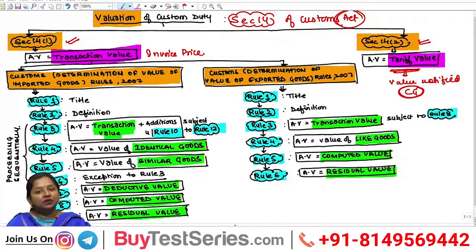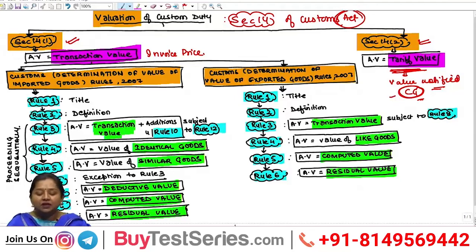So whenever government has notified any value upon which duty has to be computed, then such value is known as tariff value. Always remember that this value is determined and notified by government only for the purpose of computing duty. It does not have any relevance with the actual selling price of those goods.